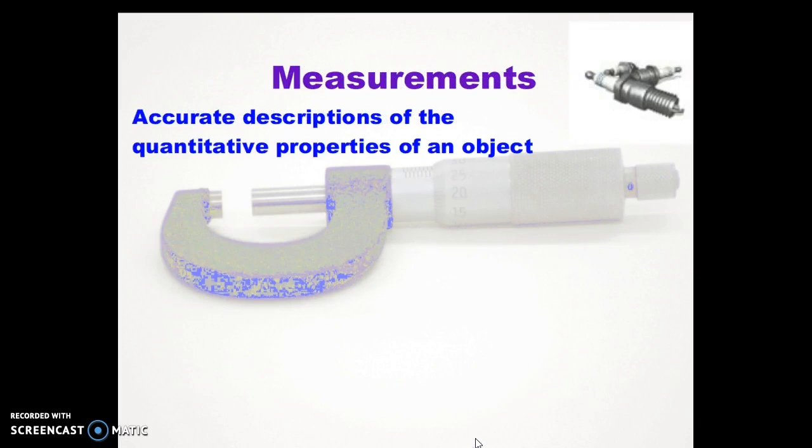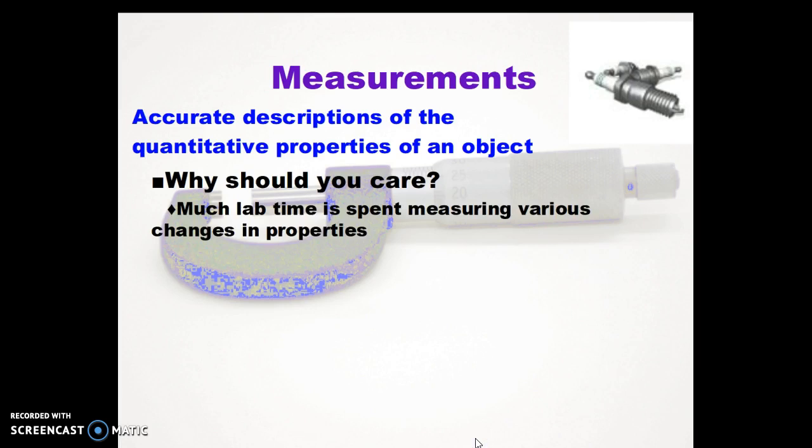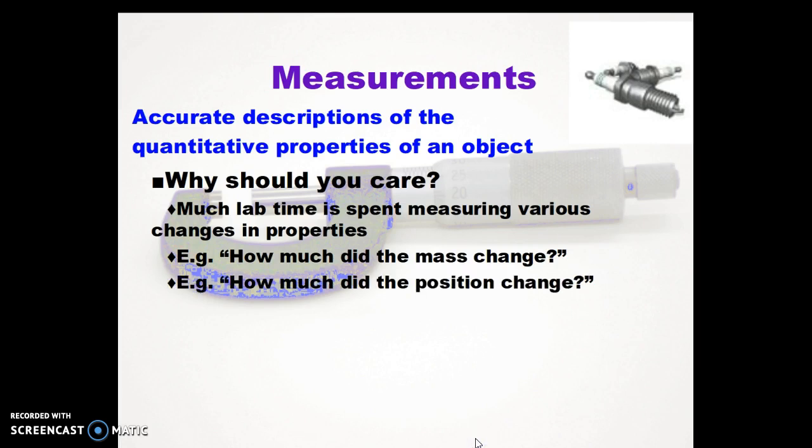Measurements accurately describe the quantitative properties of an object. What is the reason why we care about that so much? Why do we spend so much lab time measuring various changes in properties? Well, we do that so that we can learn something about the chemical or the object. So, for instance, in a chemical reaction, we want to know how much the mass changed. In a physical measurement, if we're measuring speed, for instance, we want to find out how much a position changed.